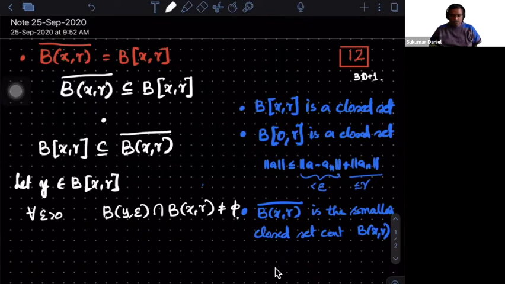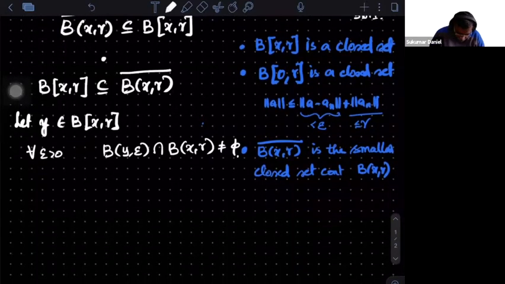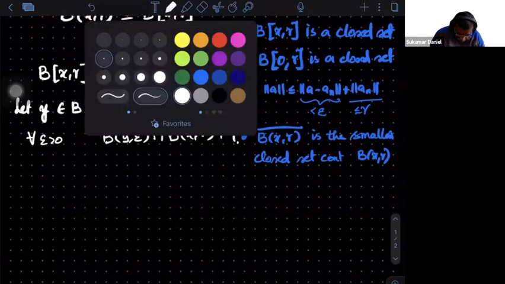I want to say y is a limit point of the open ball Bxr, which means that around that point, if you take any open ball, it has some point in this ball. That intersection is non-empty. Now, if you understand geometrically, that's easy. That's what he is saying in terms of convexity also.